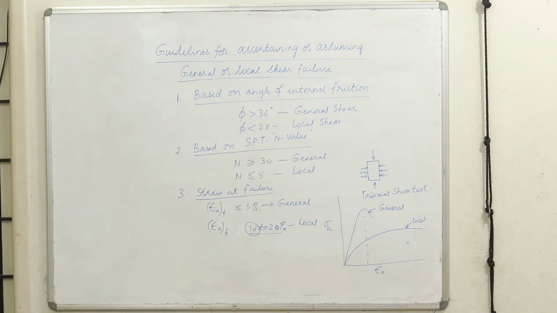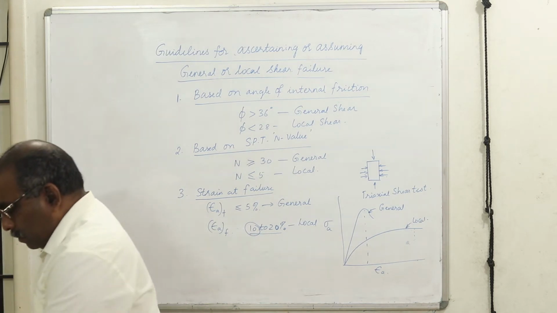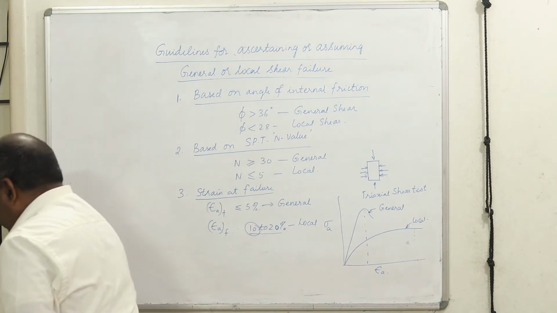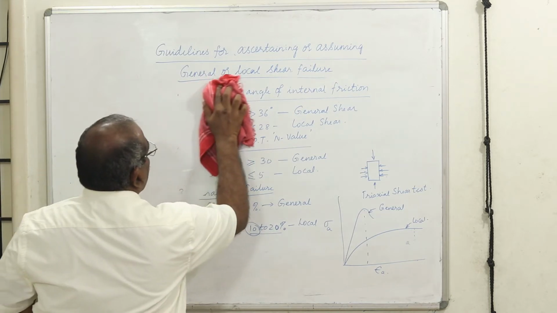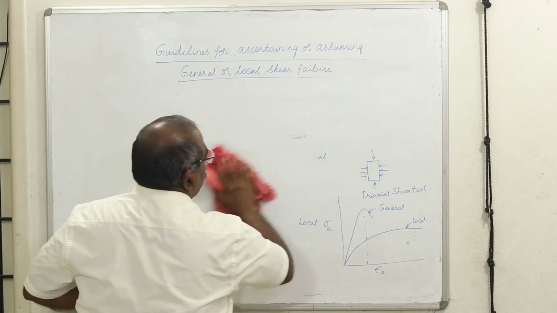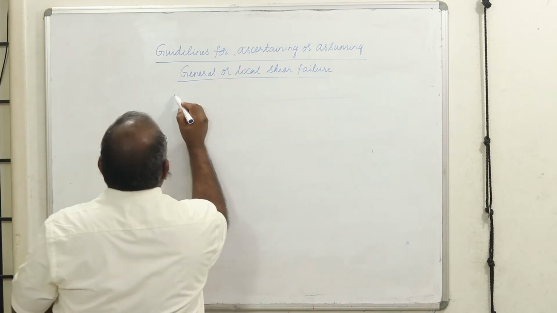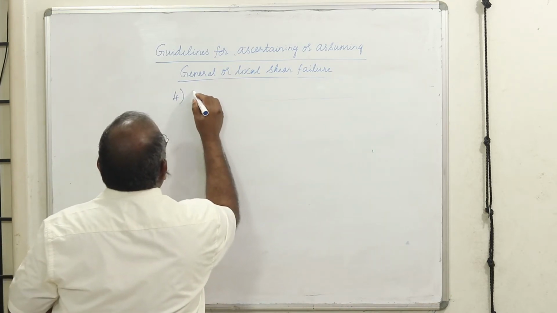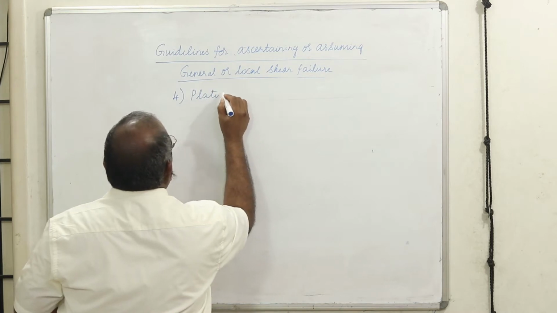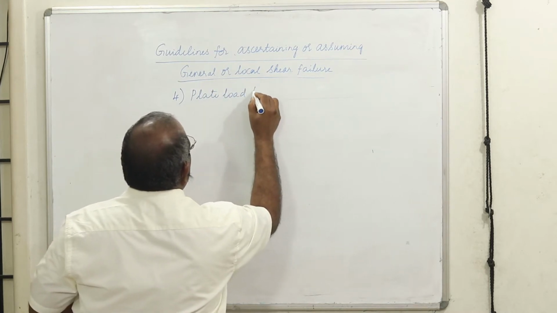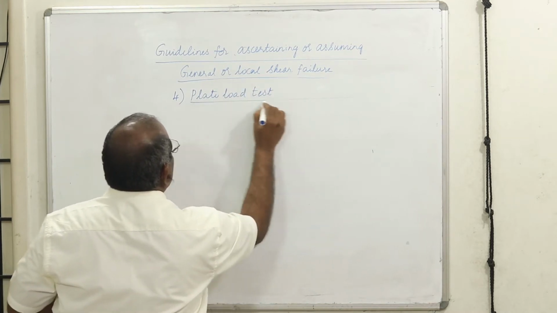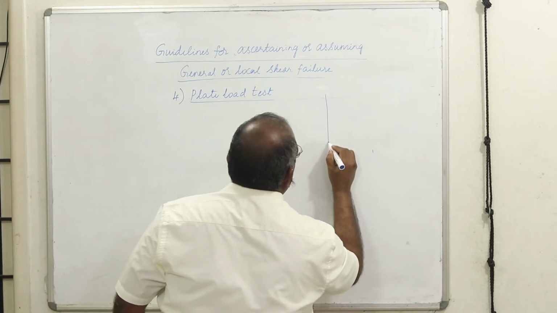Then the fourth criterion, which we have already discussed, is based on the plate load test. Students, we have very clearly understood the results from the plate load test.